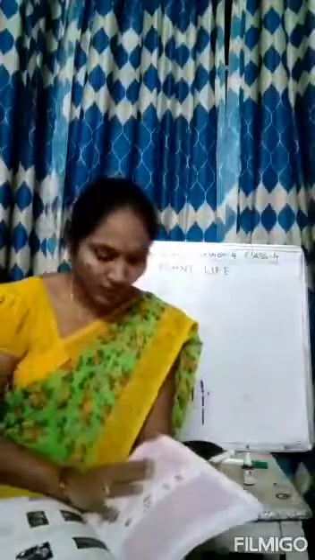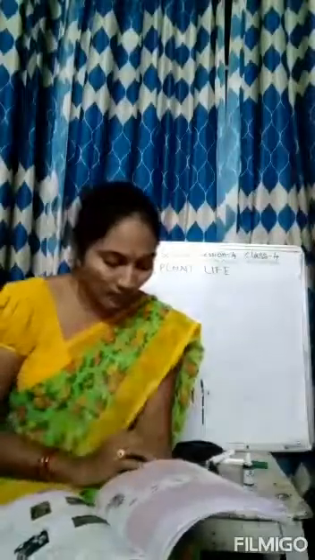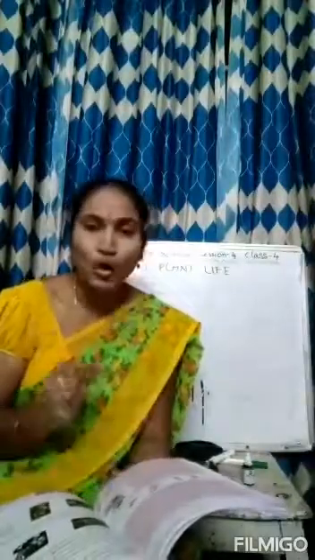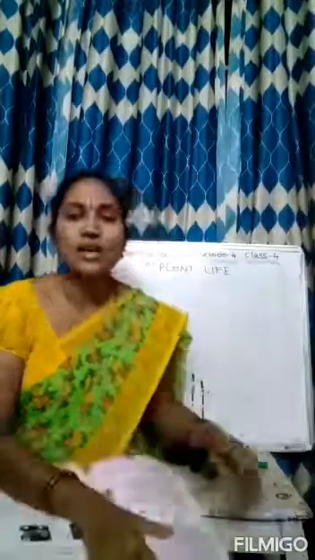So we are continuing our lesson number 1, plant life. Okay, already I told you some experiments they have given in the textbook. For that we need some alcohol and all, so we couldn't make them, but the last one here is there. See what they have given. Slice a potato into 2 halves. Put a few drops of iodine solution onto the cut part of the potato. You see that it turns bluish black.